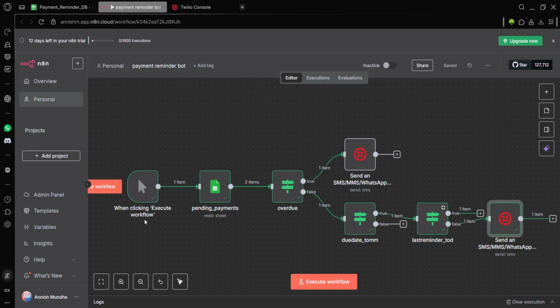Here we can use cron as the first node to automate the starting process every day. Now I will just execute the entire workflow once. The workflow has been executed successfully. Thank you.